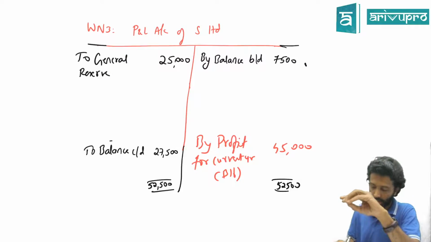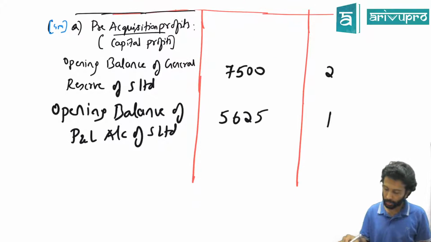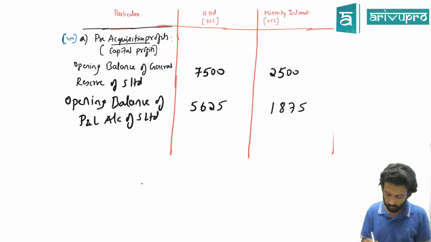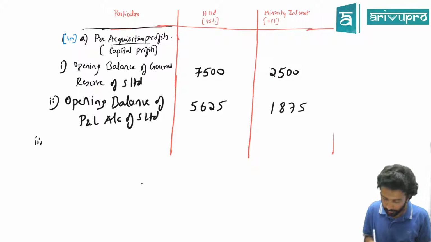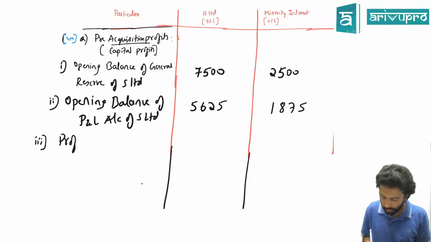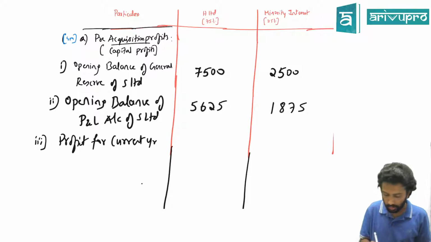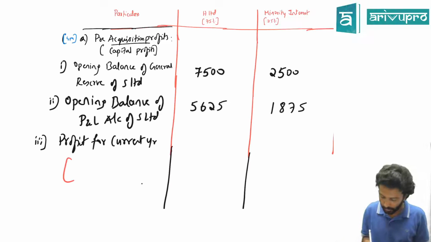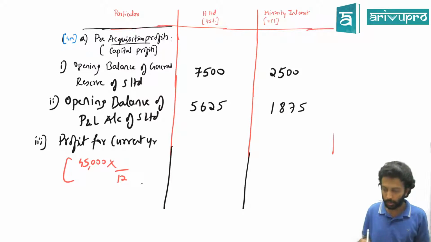Yes, sir. Okay. That means what should I write here? Under pre-acquisition profit, what should I write? So this I'll write as 1. This I'll call 2. And the third one will be what? Third is profit for current year. So here only we can show the amount. How much was the profit for the current year as per the previous working note? 45,000 is the profit for 12 months. We want only for the pre-acquisition period, which is 4 months. How much is that?